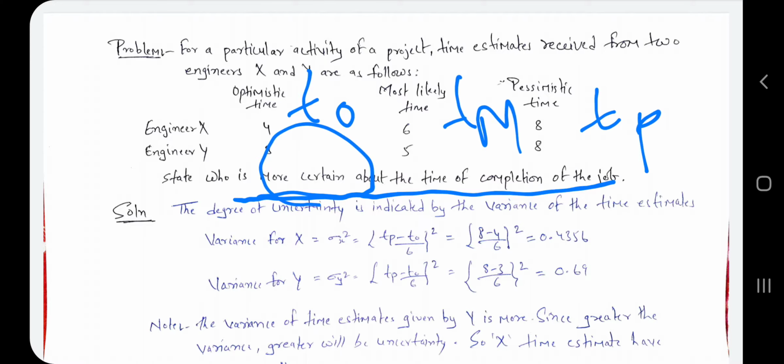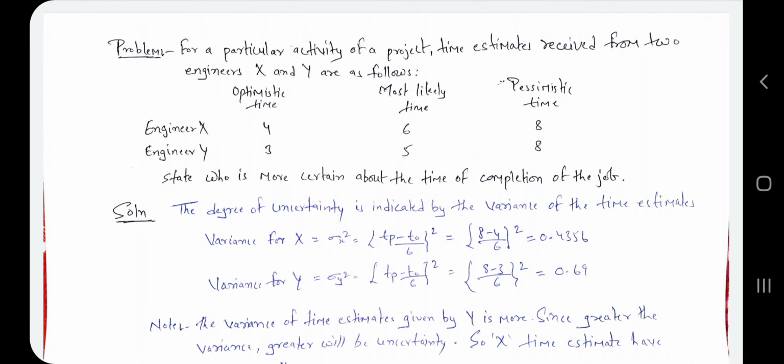You know the formula for variance: sigma square is equal to (Tp minus T naught divided by 6) whole square, and sigma square is the symbolic representation of variance. So here for X, T naught is 4 and Tp is 8, so we take (8 minus 4 divided by 6) whole square. Here we get the value 0.4356. Same for engineer Y, (8 minus 3 divided by 6) whole square, that is 0.69. So here variance is higher for Y.